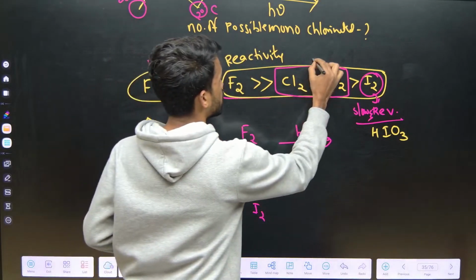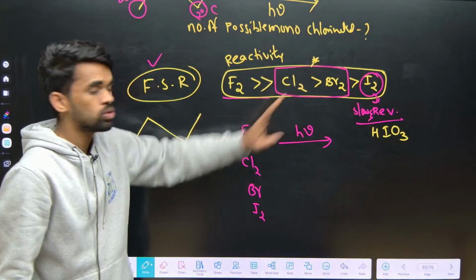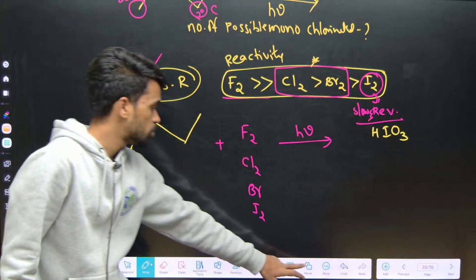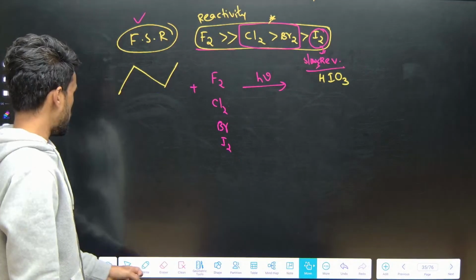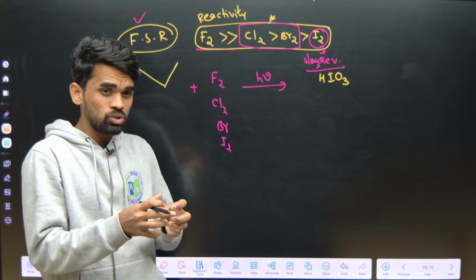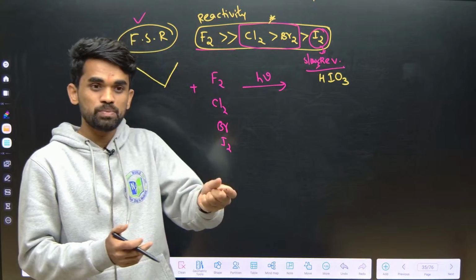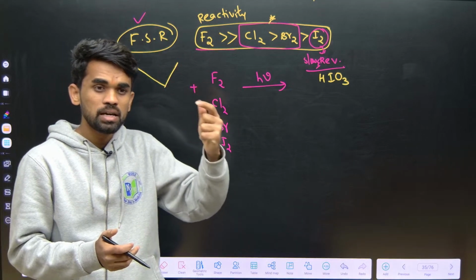It is preferred for chlorination and bromination. So which is more reactive out of these two? Chlorination is more than bromination. So I am saying, if a species is more reactive, that is less selective. What I am saying? Selective. If a species is more reactive, that will be less selective.